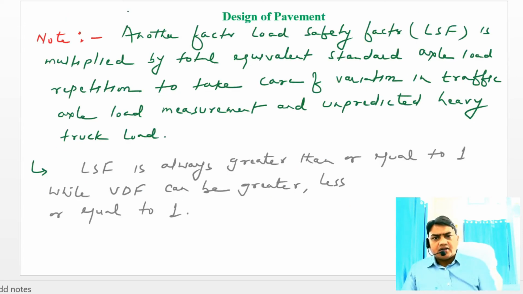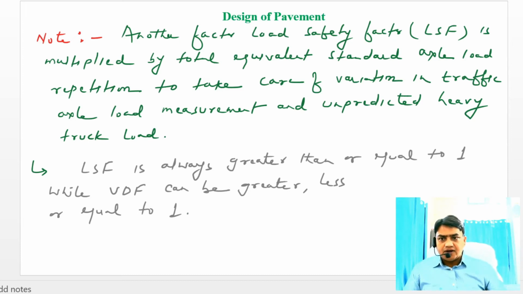Similarly, another factor called the load safety factor is multiplied by the total equivalent standard axial load repetitions to take care of the variation in traffic axial load, measurement load, and unpredicted heavy truck load. The load safety factor is always greater than or equal to 1, while the vehicle damage factor can be greater than, less than, or equal to 1. So now I am coming to the problem.